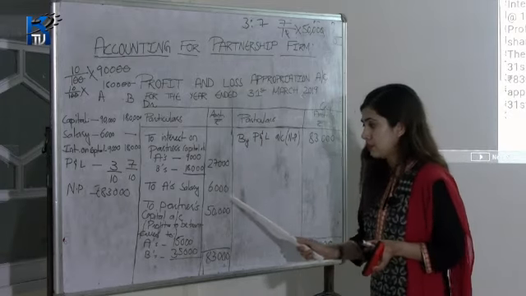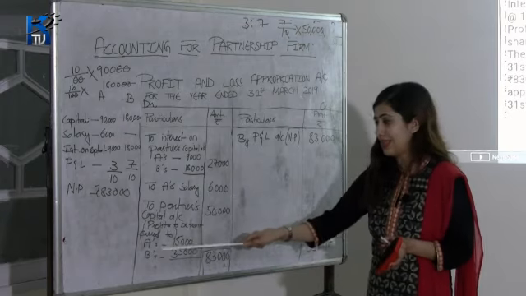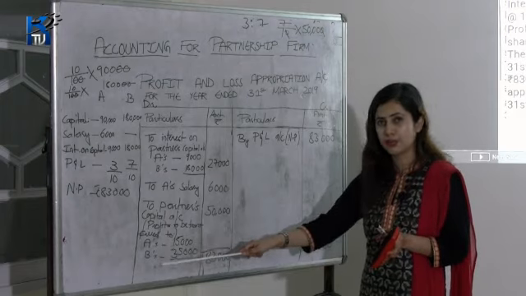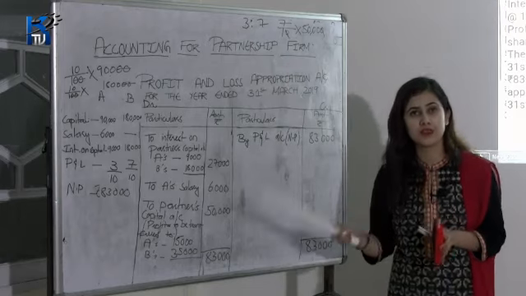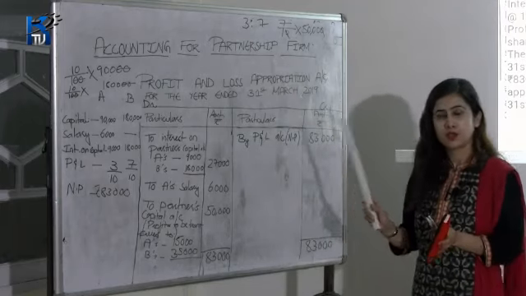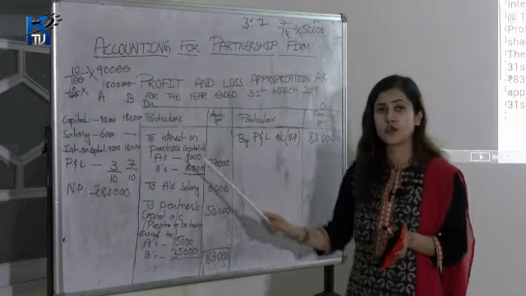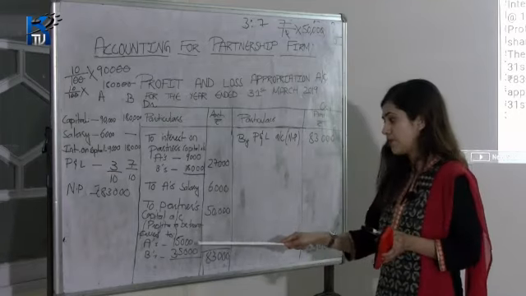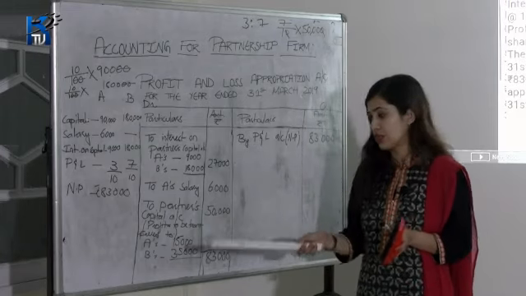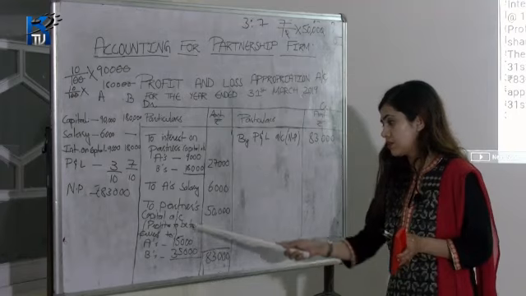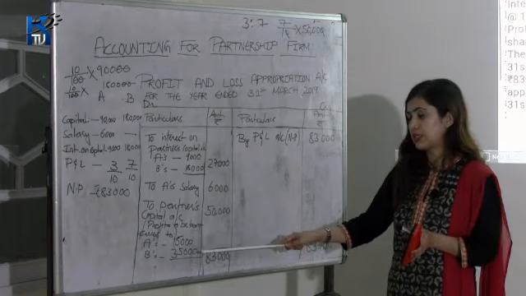So we will write the difference here, okay, as partners' capital account, profit to be transferred to A and B. Okay, our partners A and B. So A's capital account and B's. Now we have to distribute the profit in the given ratio, which is 3:7. Okay, our profit is 50,000 rupees. So A's share is 3/10 into 50,000, which is 15,000. Okay, write it here. After that, B's share is 7/10 of 50,000, which is 35,000. Okay, so this is the share of profit of your partners, that is A and B. Okay, they are getting 15,000 and 35,000.